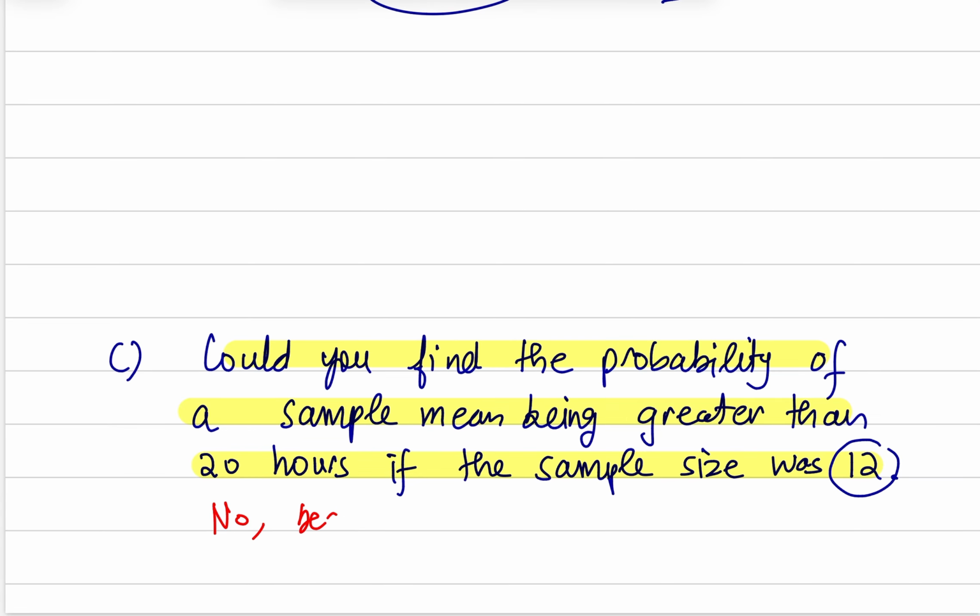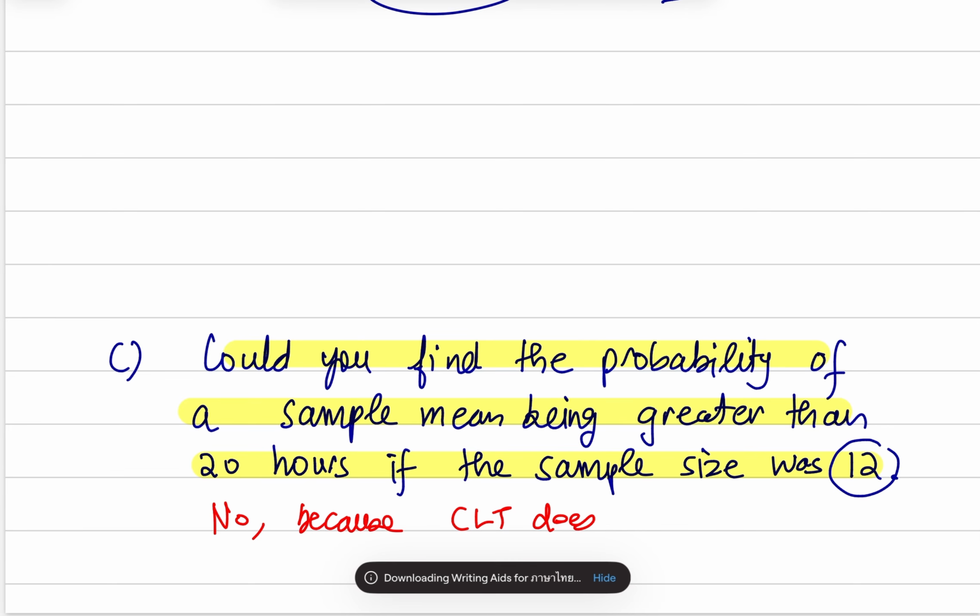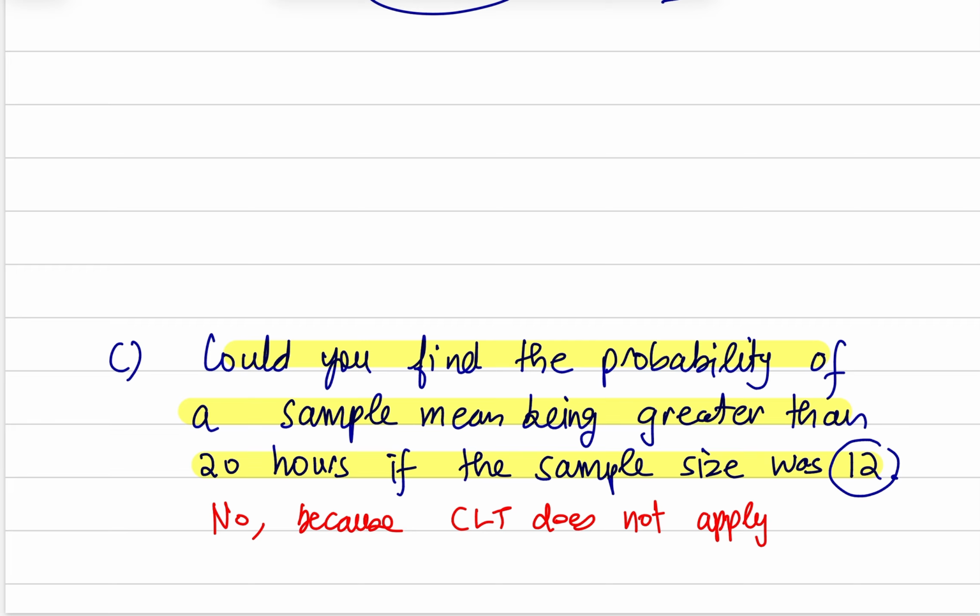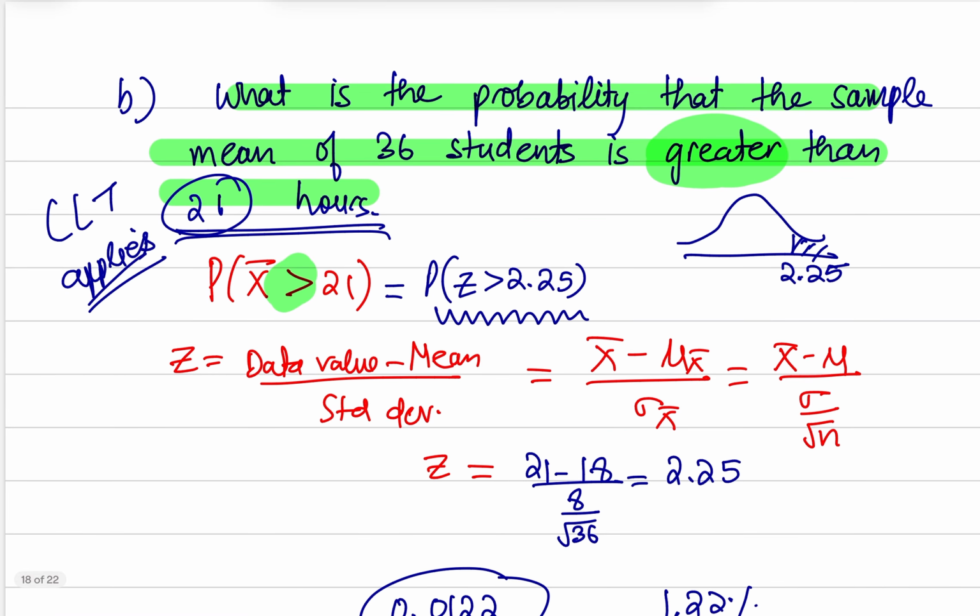No, because CLT does not apply. And central limit theorem applies only when our sample size is greater than 30, which we don't have in this case. So we couldn't find this probability if this was the scenario we were working with. We could do the previous problem because we were picking large enough sample. My sample size was 36.